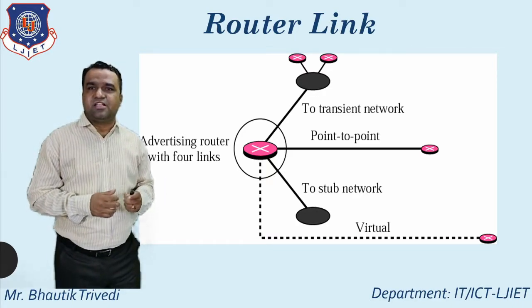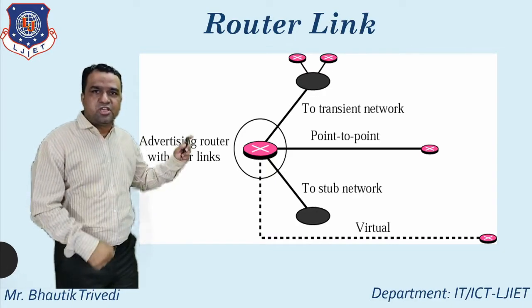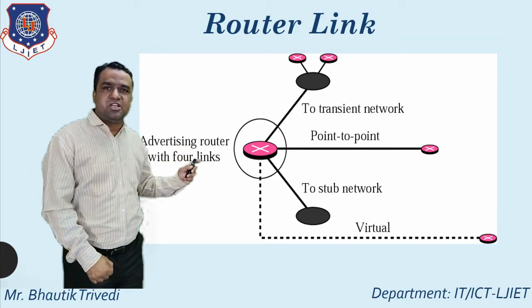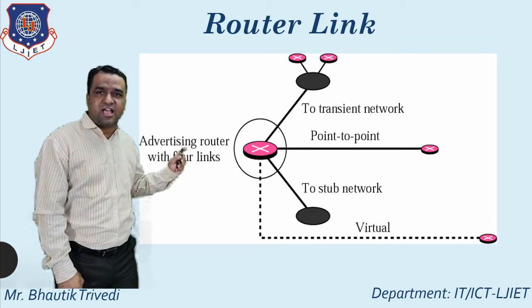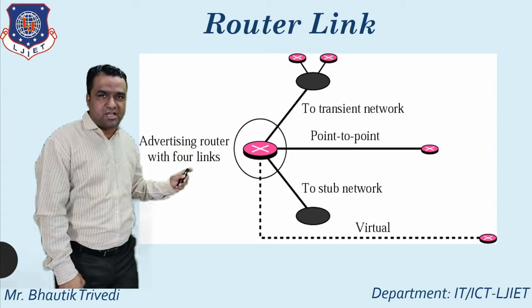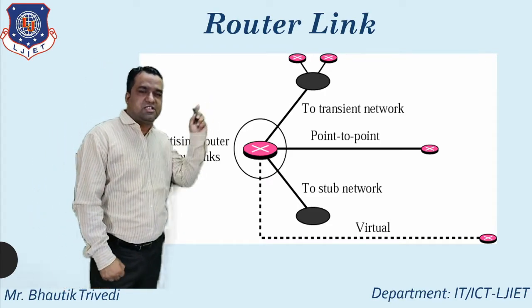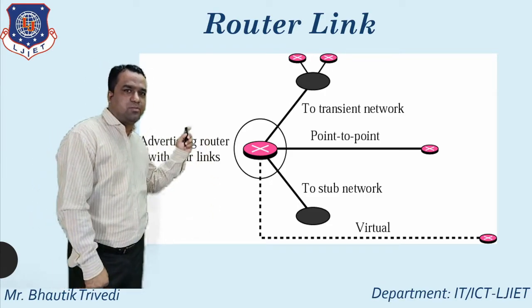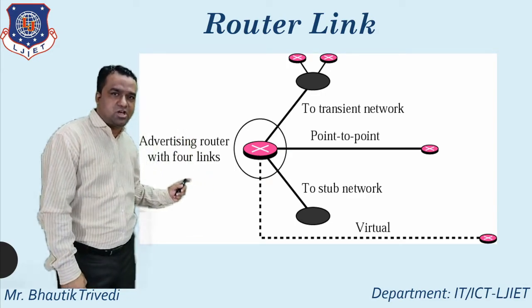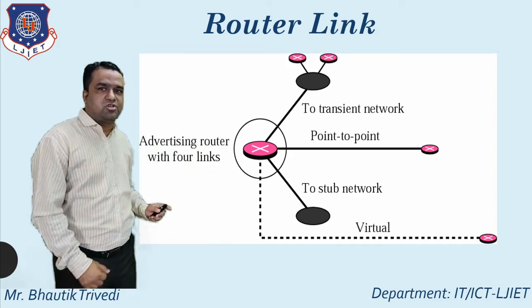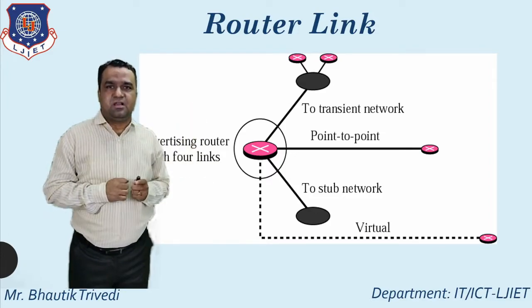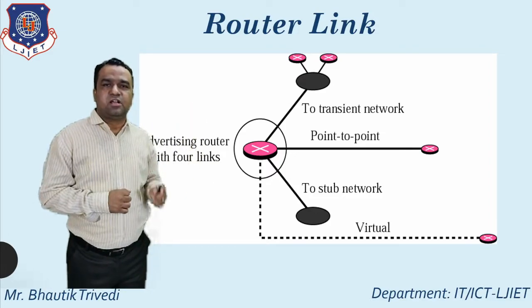And fourth one is known as a virtual link. So here you just see the meaning of router link. This is the advertising router with 4 links: one link for the transient network, one for the point-to-point, one for the stub network, and one for the virtual. So this is the example for the router link.